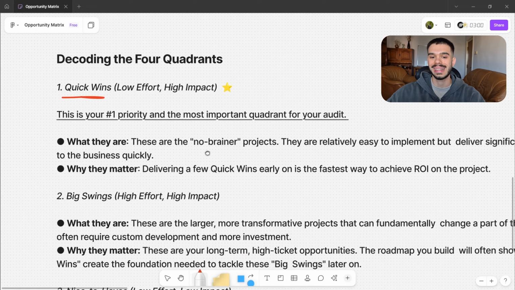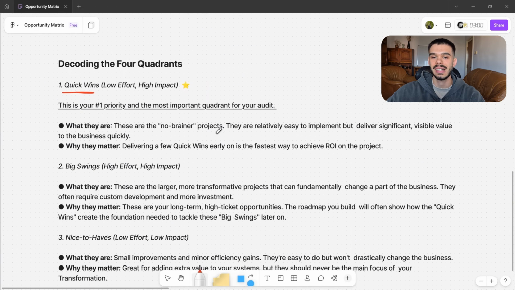Now, what these projects are. These are the no-brainer projects. They are relatively easy to implement, but deliver significant visible value to the business quickly. This is what we want, high, fast ROI. Why do they matter? Because delivering a few quick wins early is the fastest way to achieve ROI on the whole project, on the whole transformation of our company.